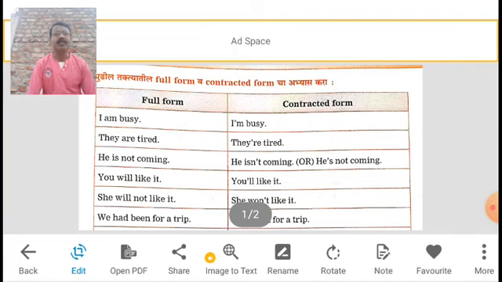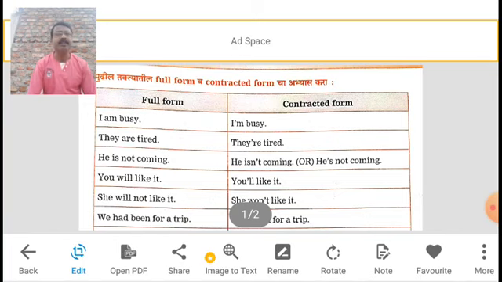He is not coming. Is not is the contracted form in this sentence. How is it contracted? He isn't coming, or he's.